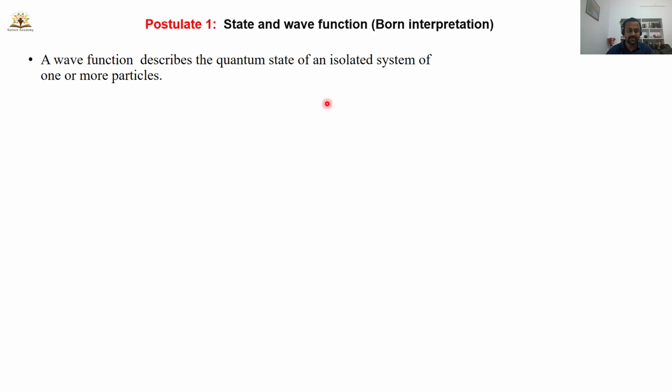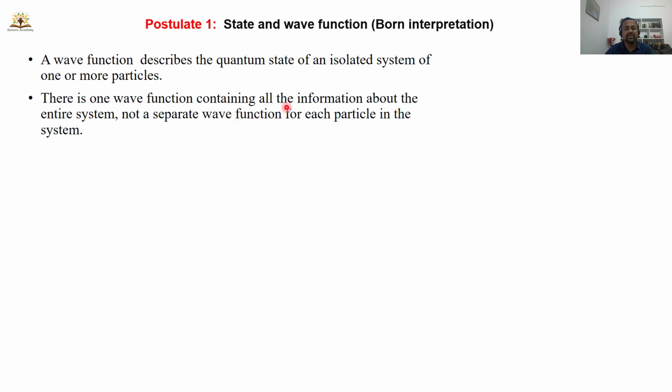The first one is that a wave function describes a quantum state of an isolated system of one or more particles. There is one wave function containing all the information about the entire system, not a separate wave function for each particle in the system. For example, let us talk about two electrons. This is one electron and this is another electron. So electron 1 and electron 2, I can call this a Cooper pair, if these electrons are moving inside a superconductor.